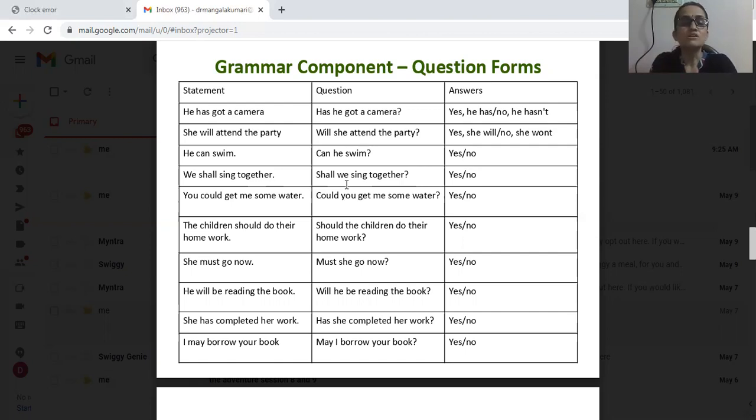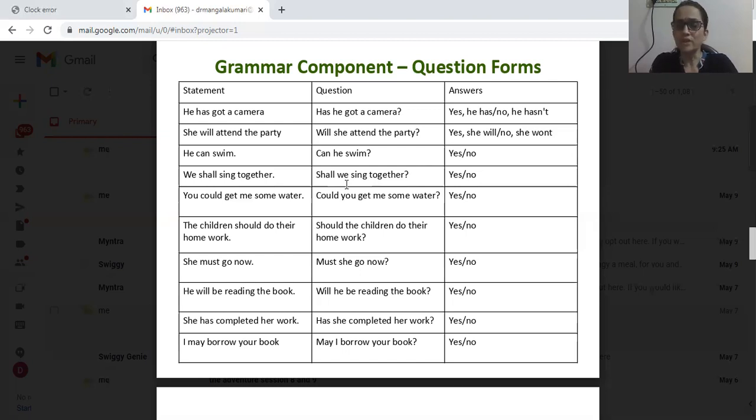Next example, she will attend the party. She will attend the party becomes will she attend the party? Yes or no answer. Okay, third example, he can swim. He can swim becomes can he swim? Can he swim is the yes or no question. The answer will be yes or no.